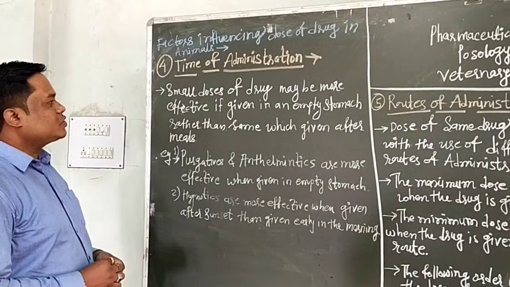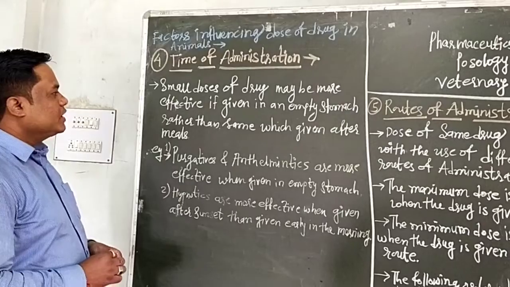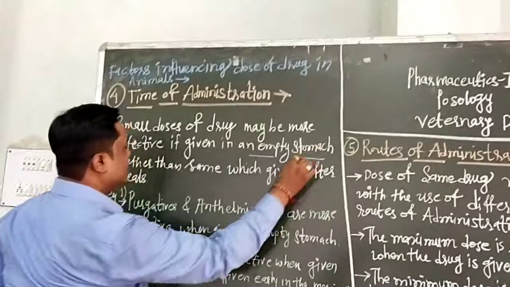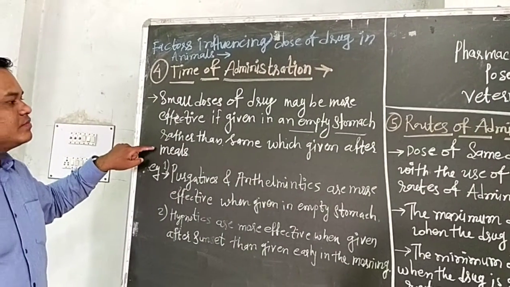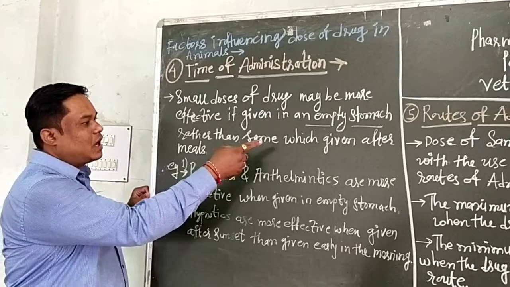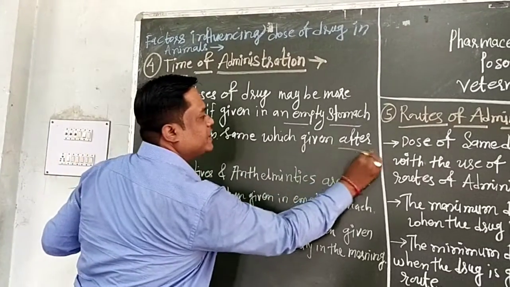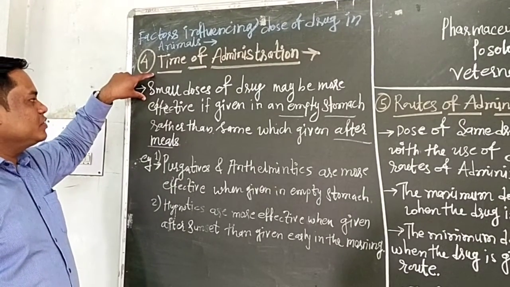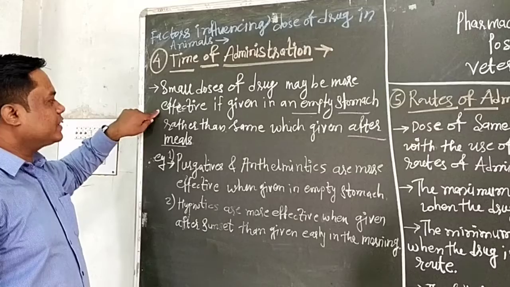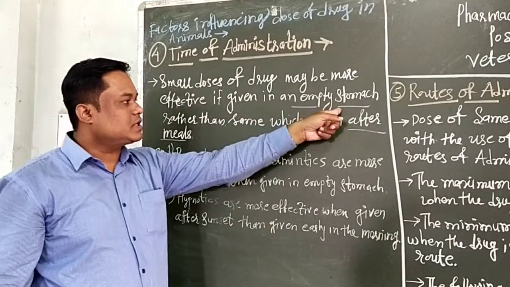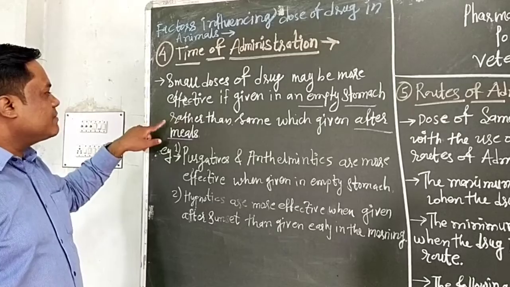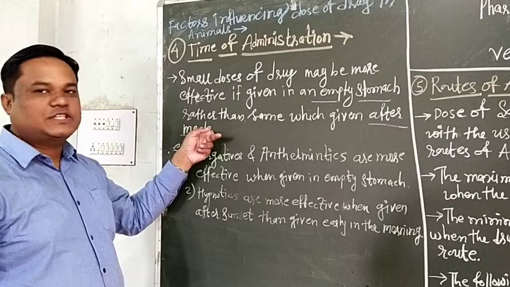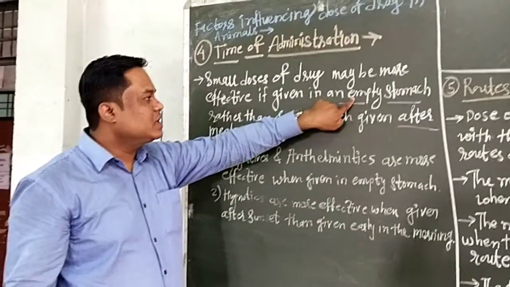The small doses of drug may be more effective if given on an empty stomach, rather than when given after meals. It means those doses of drug are more effective when given on an empty stomach, but under the same condition, if given after a meal, they are not as effective as when given on an empty stomach, because